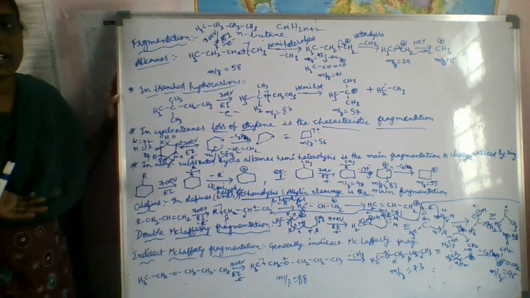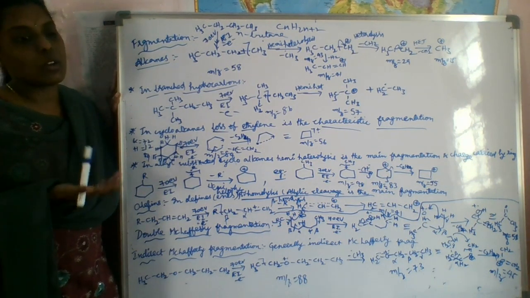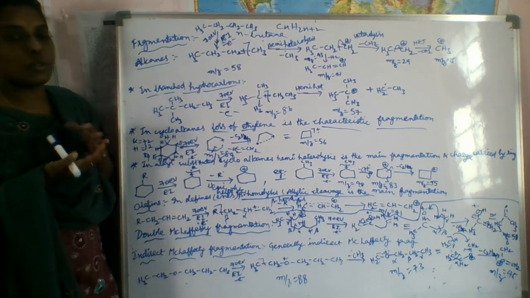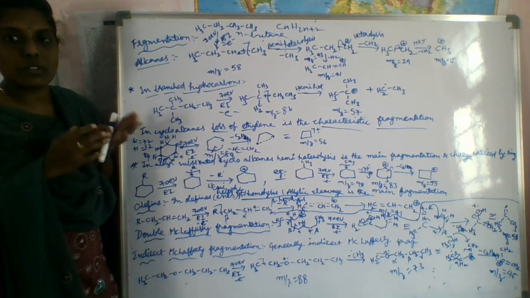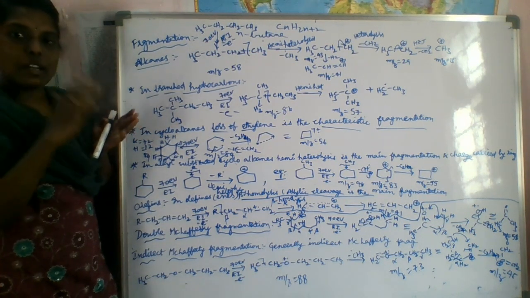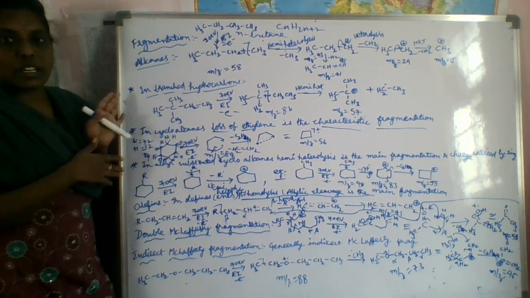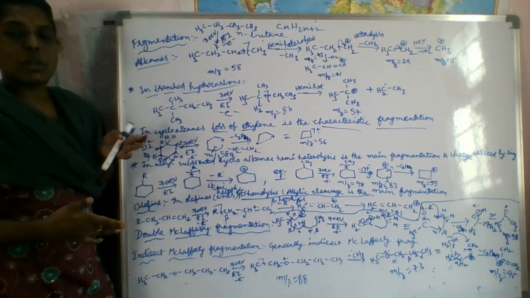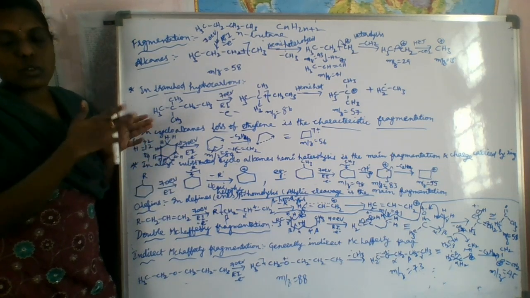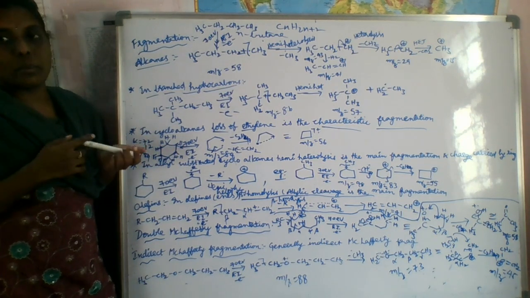If there are any pi bonds or pi electrons, containing heteroatoms like that, we have to transfer the gamma hydrogen, followed by the alpha beta cleavage. Then it will eliminate the neutral molecule and we get the molecular radical cation, and it is rearranged to a carbonyl compound.